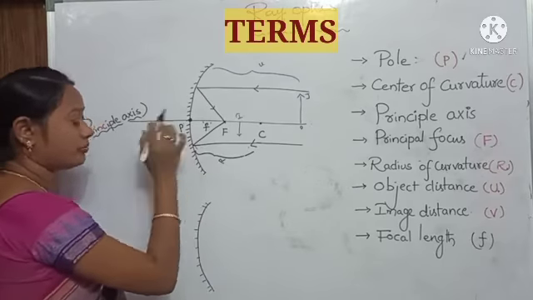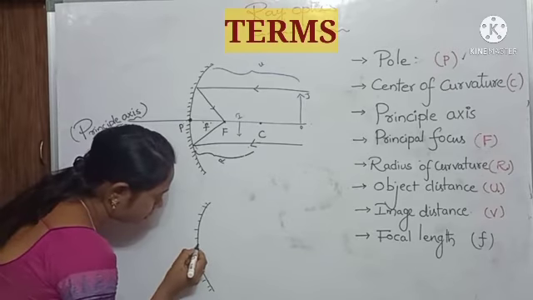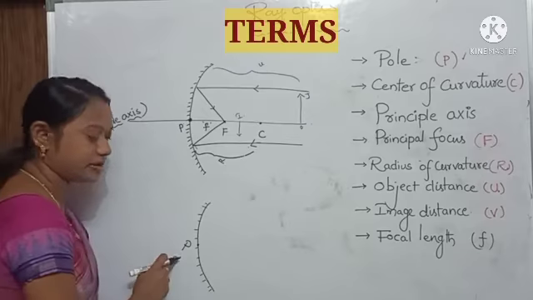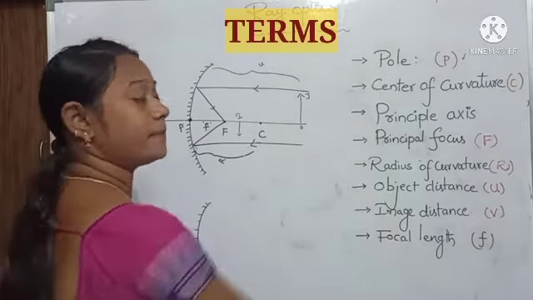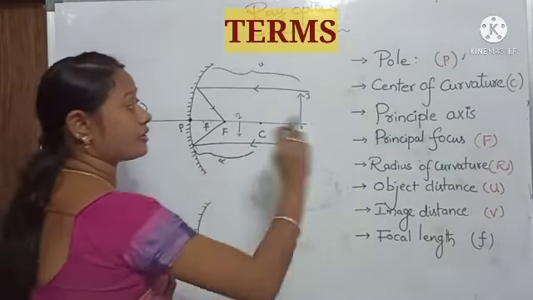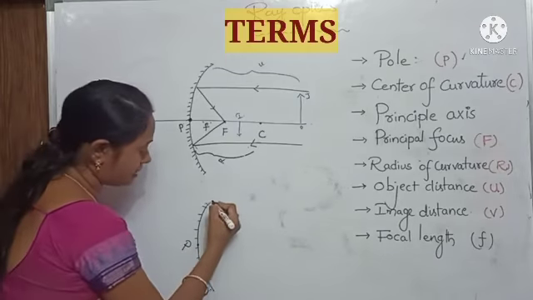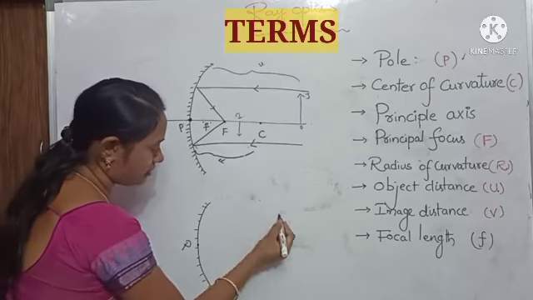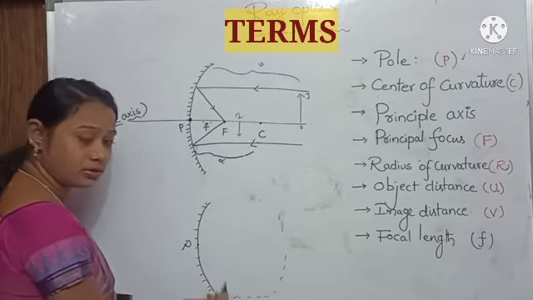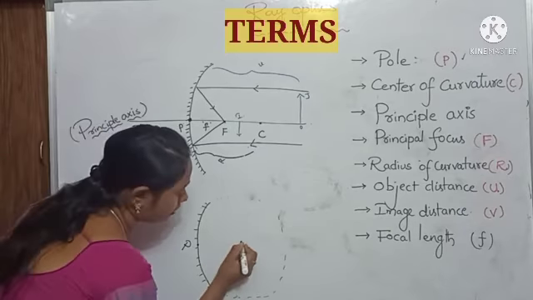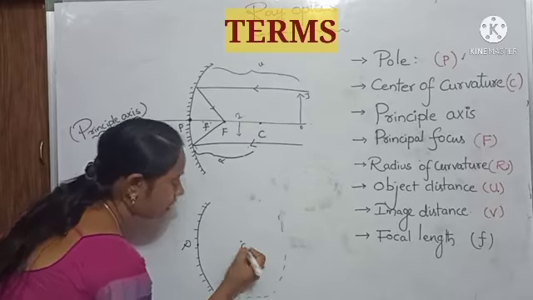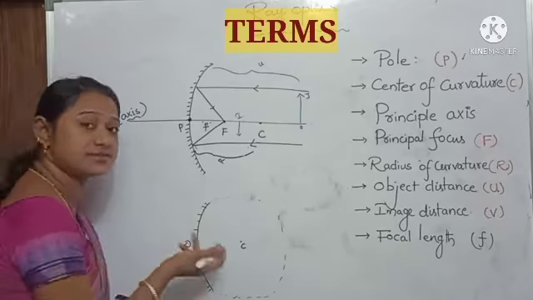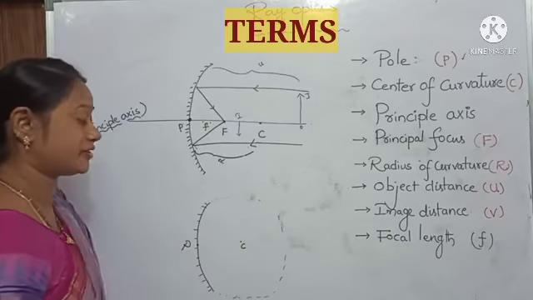In a concave mirror, the center of the mirror is known as the pole. It is represented by P. Next, center of curvature. If we extend this mirror and assume it as a sphere, the center formed, C, is known as the center of curvature. The center of the sphere is nothing but the center of curvature.